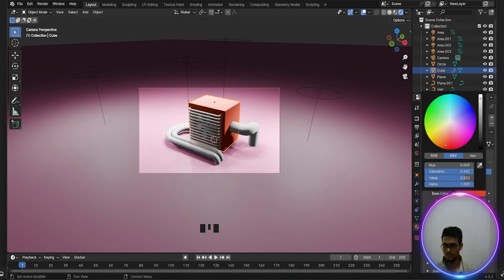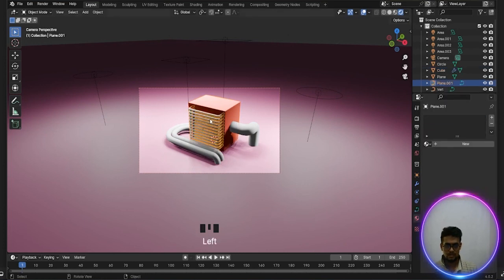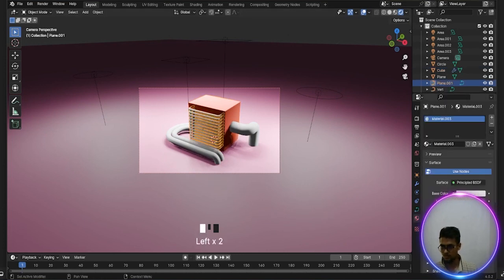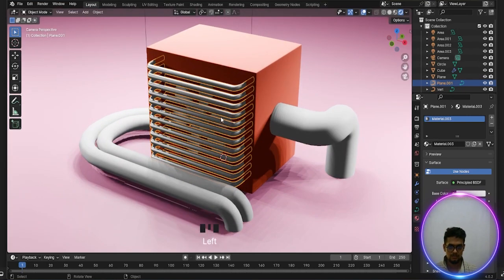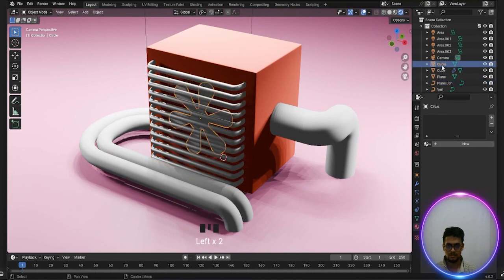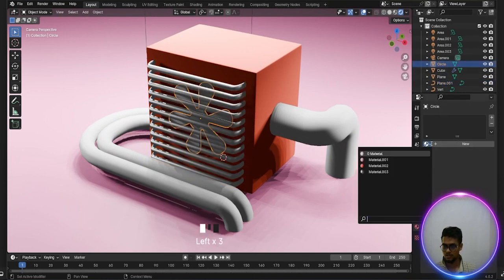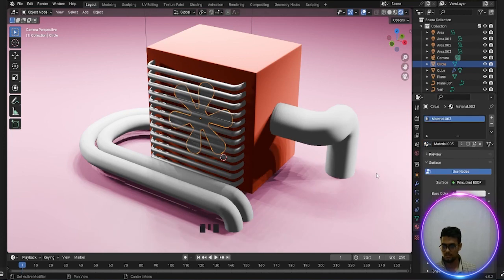Again, select this one, new, metallic, roughness decrease. Okay, select fan, circle, and this one.